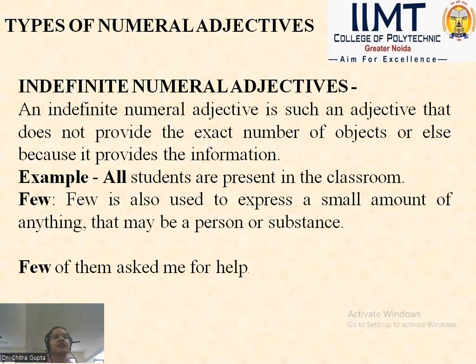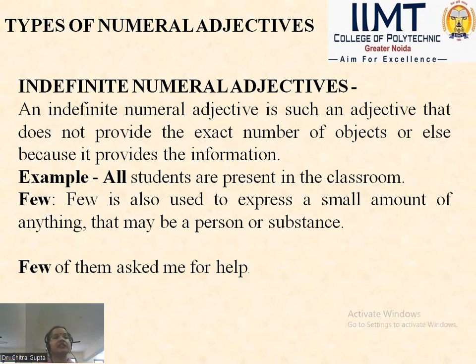Next example, few. Few is also used to express a small amount of anything, that may be a person or a substance. See, few of them asked me for help. Here, the person is specified, but from how many persons, say again 50, say 2, it is not clearly specified how many persons have asked a particular person for help.